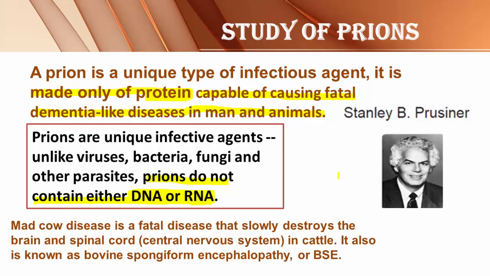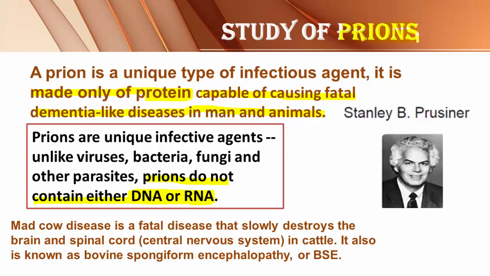That means if man or other animal gets the infection from prion, the brain is affected. The central nervous system, brain and spinal cord, these parts of the body are affected, and there will be impairment in the functioning of the brain. Loss of memory will occur. Total brain functioning will be affected. There will be change in the functioning of the individual because the infected part of the body is the brain. Fatal means leading to death. Finally, it results in death, but prions are unable to infect the plants.